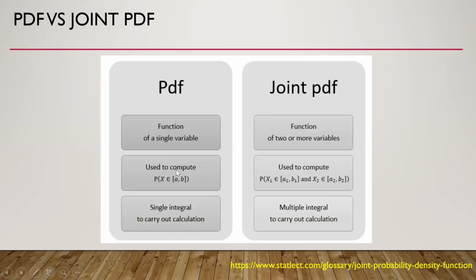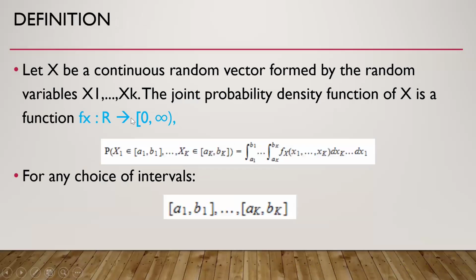This is used to compute the probability that x belongs to this interval. This is used to compute the probability that x1, the first component, belongs to this interval, and the second component belongs to this interval, and the third component, and so on, depending on the number of components. A single integral is used to carry out calculations, and a multiple integral is used in the case of a joint probability density function.